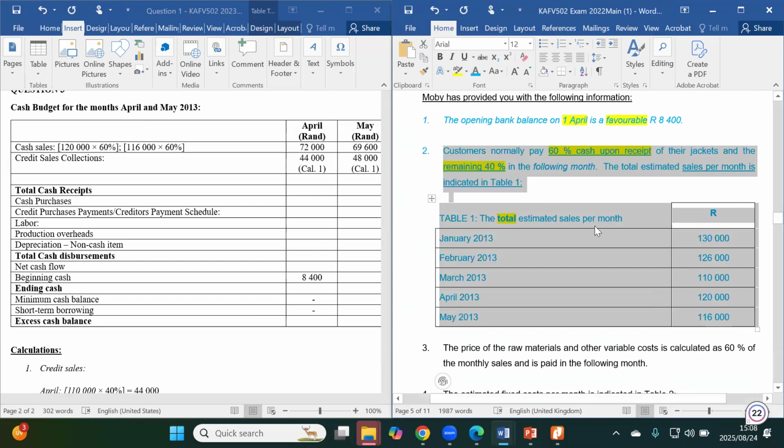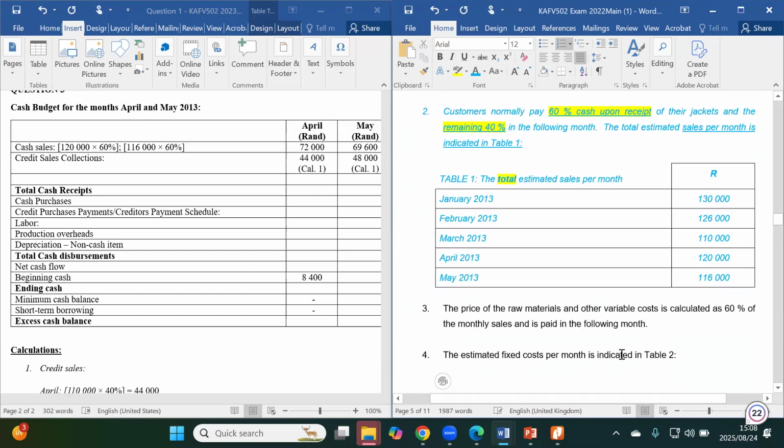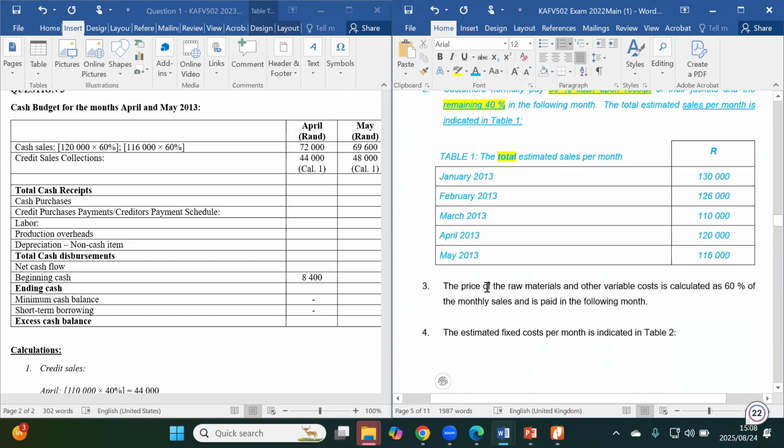But obviously there is information where they might refer us back to additional information too, which is what I'm seeing already, additional information 3, where they're saying the price of raw materials and other variable costs is 60% of the monthly sales and is paid in the following month.